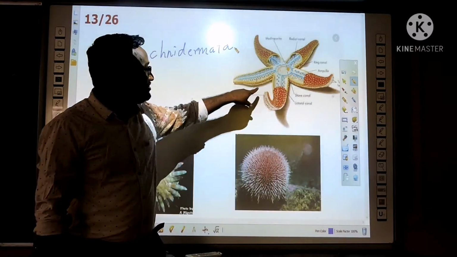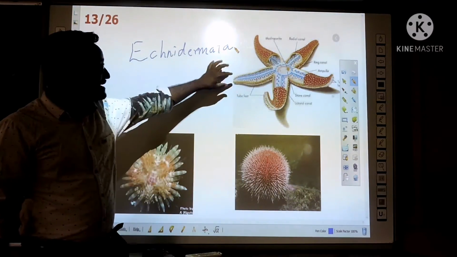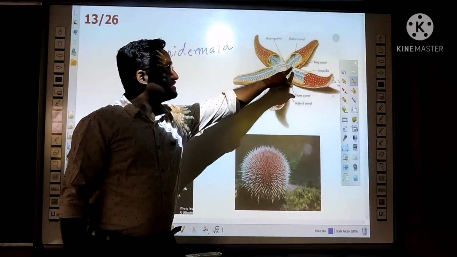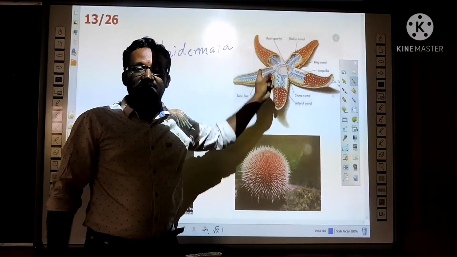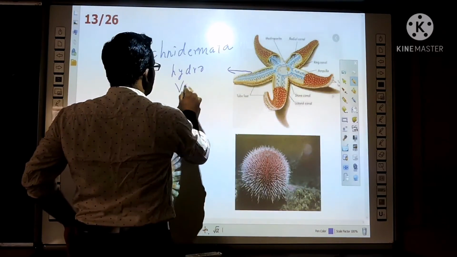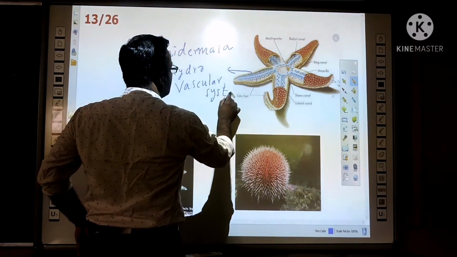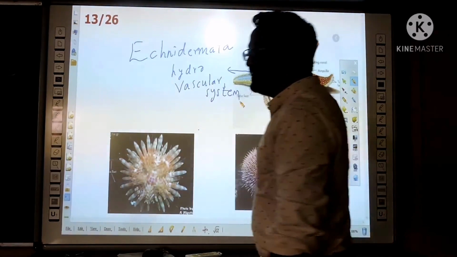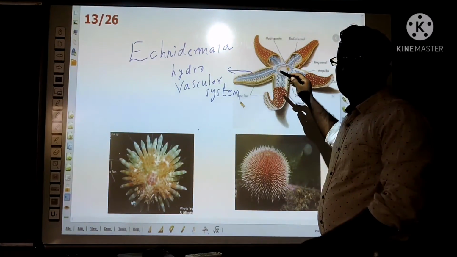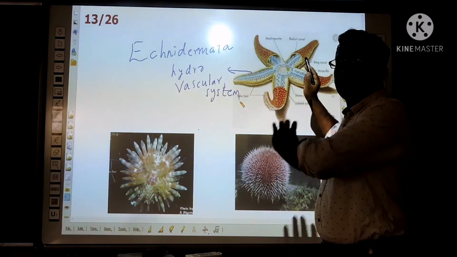For example, if you observe this animal, this is the starfish. If you observe inside the starfish, there are tubes. Tube-like arrangements throughout the body, that is the hydrovascular system. Through these tubes, water is circulating throughout the body. By the movement of water in those tubes, it moves. Understand? The water movement in the tubes helps to move the organs.